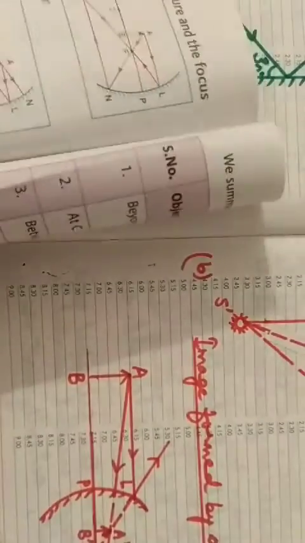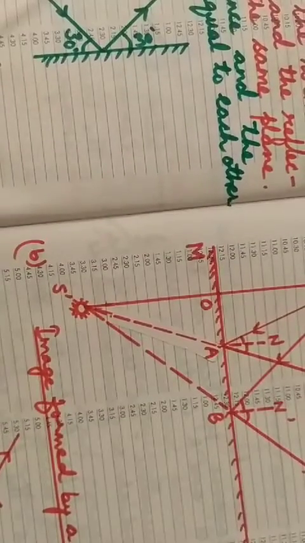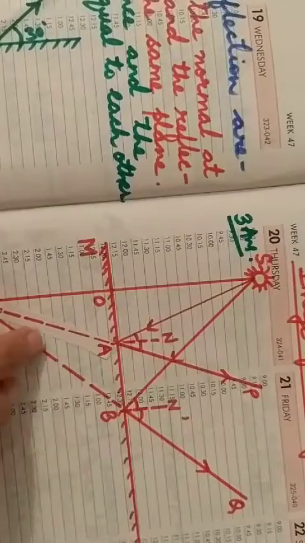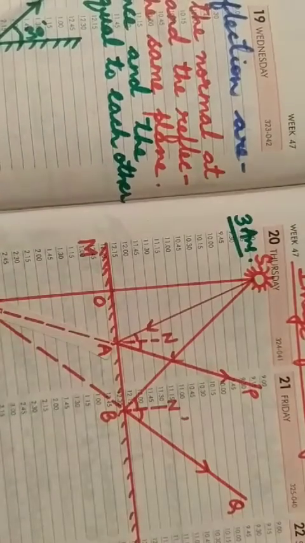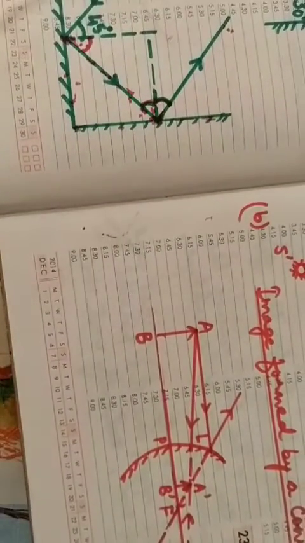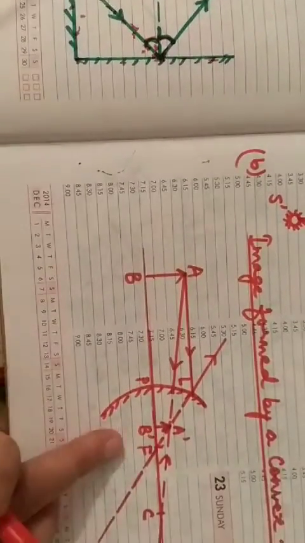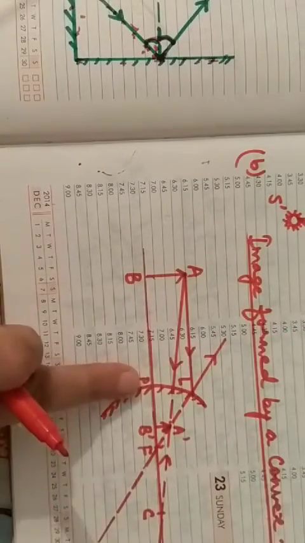So here, this is the image which is made by the plane mirror, and this one is the image which is made by the convex mirror. So clear children? This is the 3A and this one is the 3B.